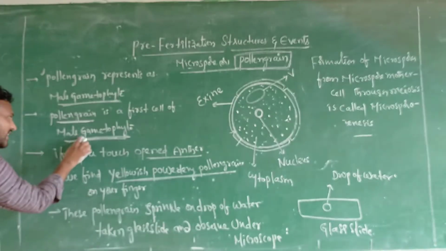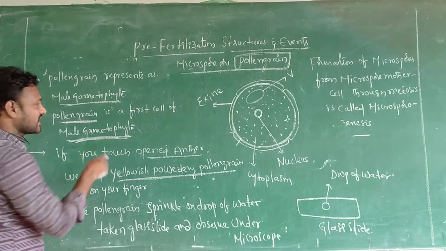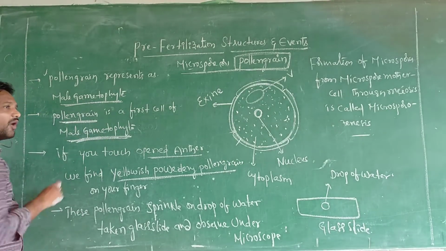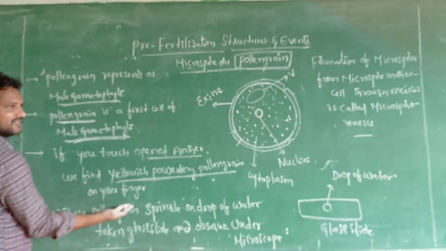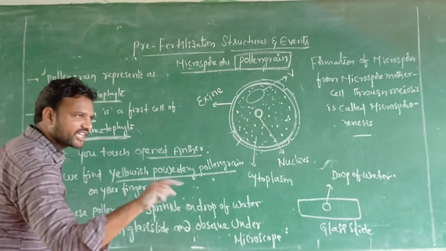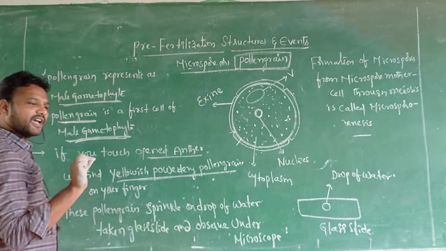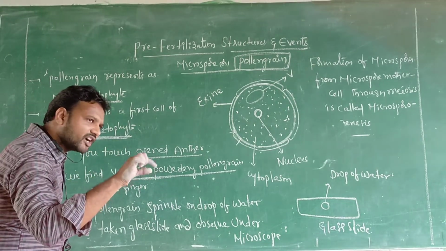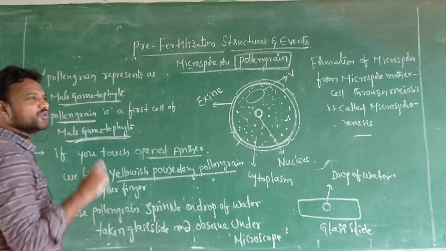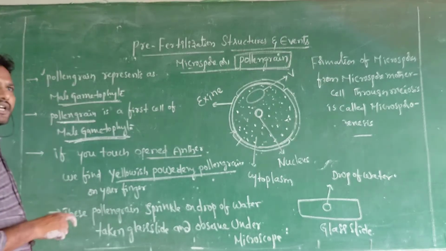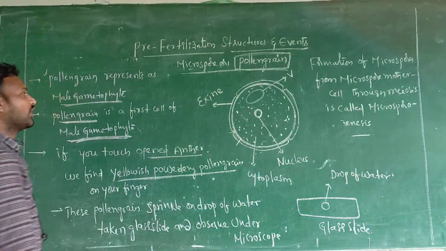For the development of male gametophyte, it starts with the pollen grain. It will be discussed next class. How do I identify the pollen grains, sir? This is the process. You touch the anther, and the pollen grains stick to your finger. These pollen grains are sprinkled on water on a glass slide. Then the glass slide is put under the microscope. Here, observe the structure of the pollen grain.